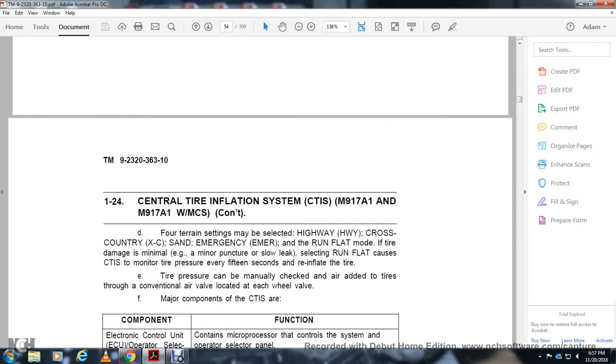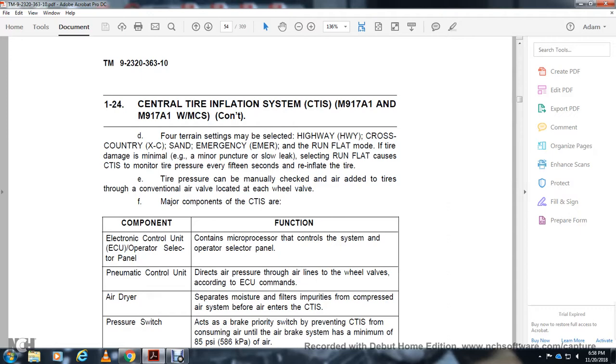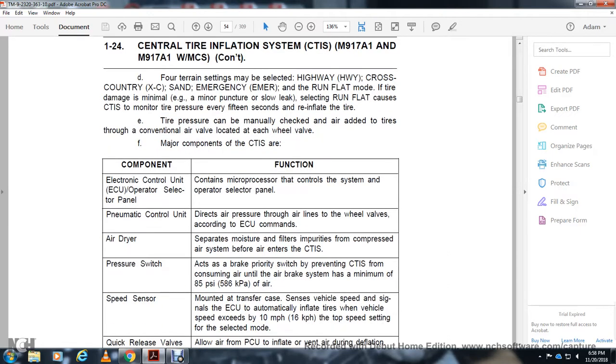The central tire inflation system has 4 terrain settings that may be selected: highway, cross-country, and run flat mode. In run flat mode, for tire damage such as a puncture with a slow leak, the system monitors tire pressure every 15 seconds to reinflate the tire. Tire pressure can be manually checked and air added through the conventional air valve located at each wheel valve. The major components of the central tire inflation system are the ECU control unit,